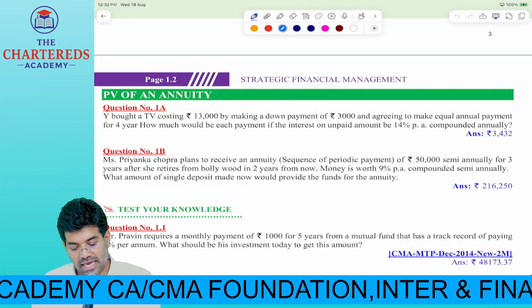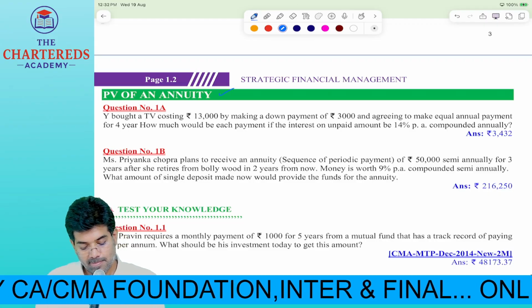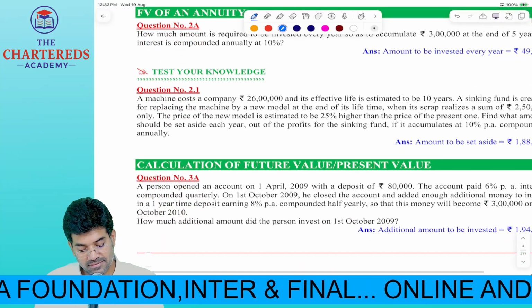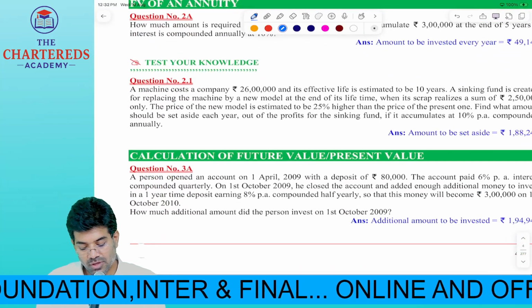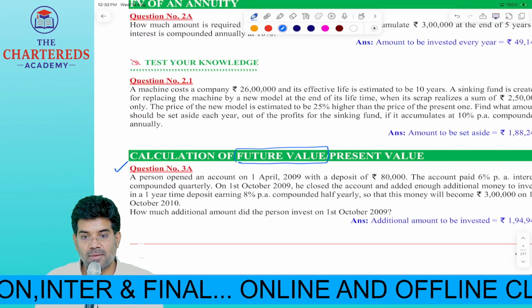So I kept only annuity related problems here. One problem is there. Annuity, future value of annuity only. This one we can do. This is relating to future value.